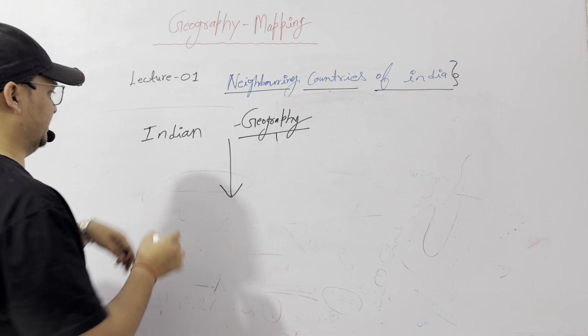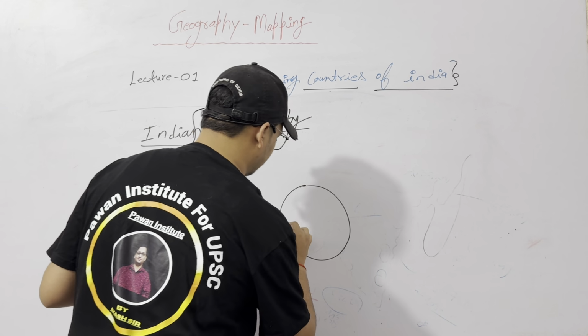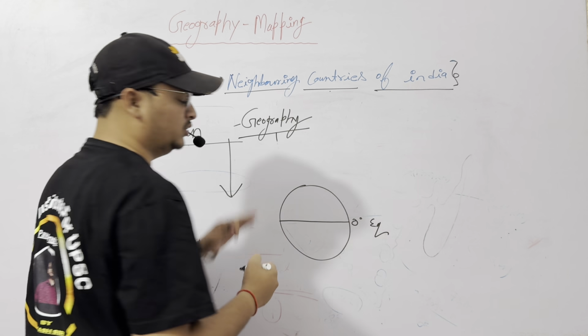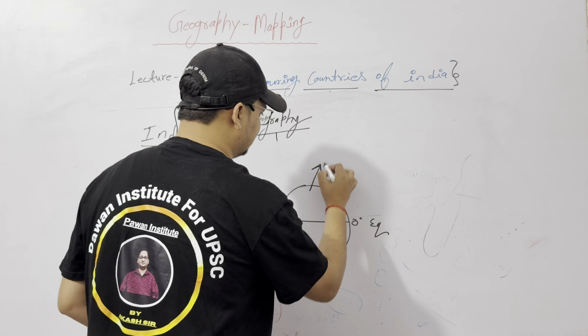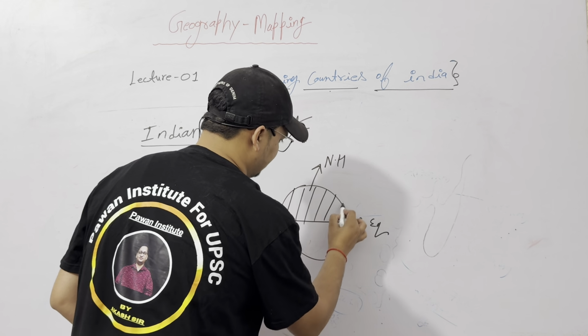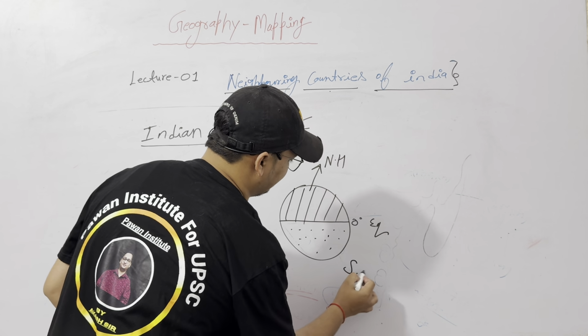What is the location of India? This is very important. This is the globe. The 0 degree equator divides earth into two parts. This complete shaded area is the northern hemisphere, and this dotted area is the southern hemisphere.